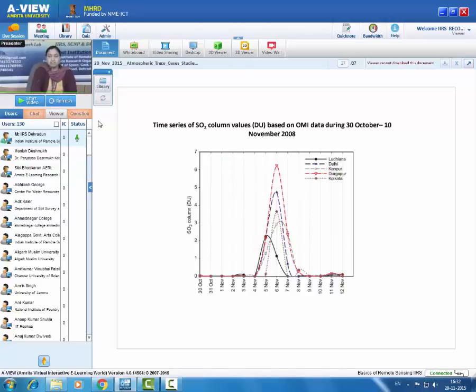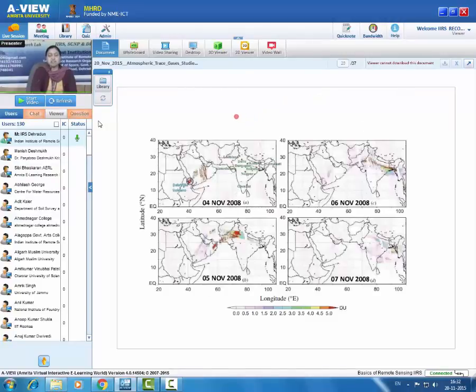This we investigated by taking the spatial distribution of sulfur dioxide. You can see here in this plot, one volcanic eruption is occurring, and because of that, a plume of very high intensity, very high concentration of sulfur dioxide is emerging.